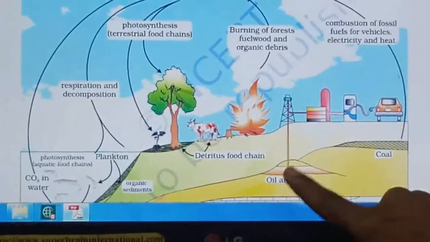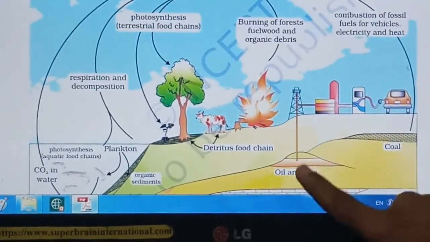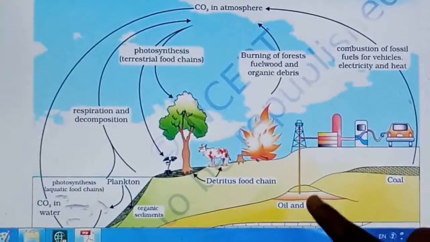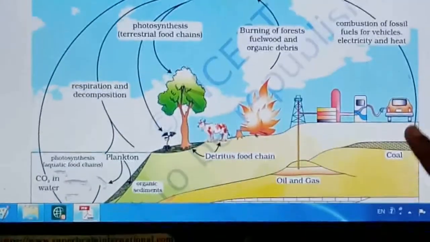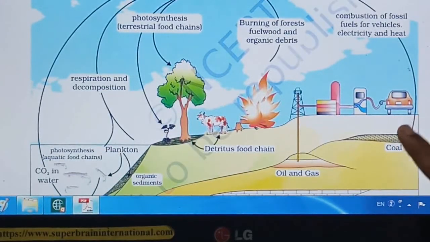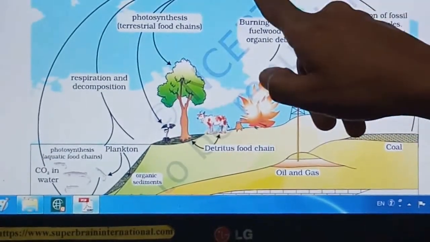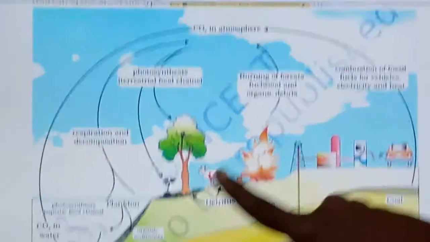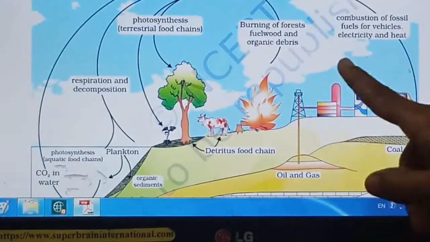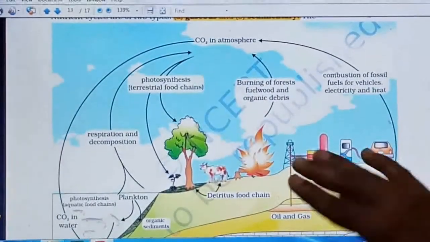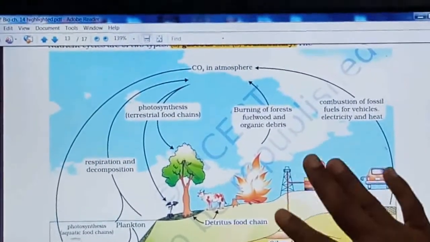So all these things will release carbon dioxide into the atmosphere. Whatever oil and gas is formed from the organic matter is used and released back to the atmosphere. Like that, some of the organic matter may get converted into coal, right? Whenever this coal is burned as fuel, the carbon from it also gets released back to the atmosphere. So in this way, various components of carbon, after burning or being used as a fuel, release carbon dioxide back into the atmosphere. The cycle gets completed. This is what is mainly the atmospheric cycle.